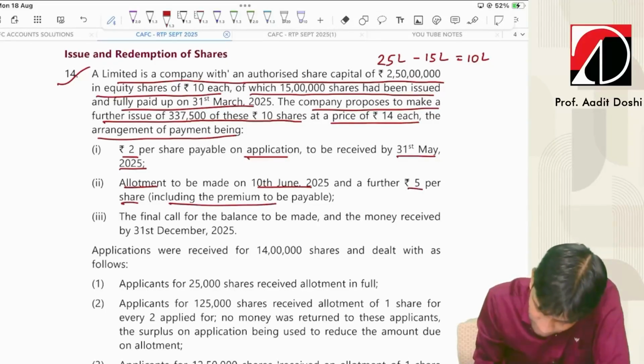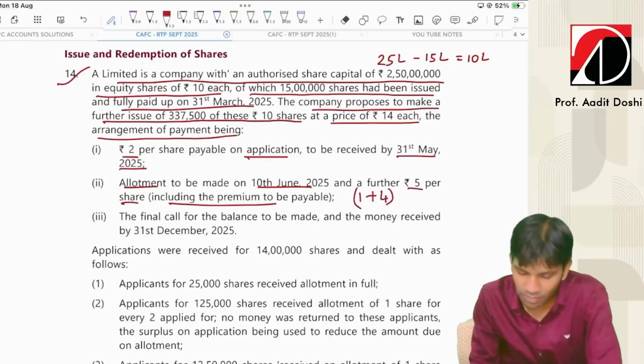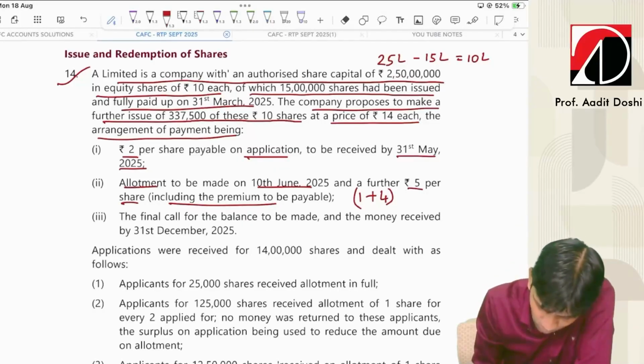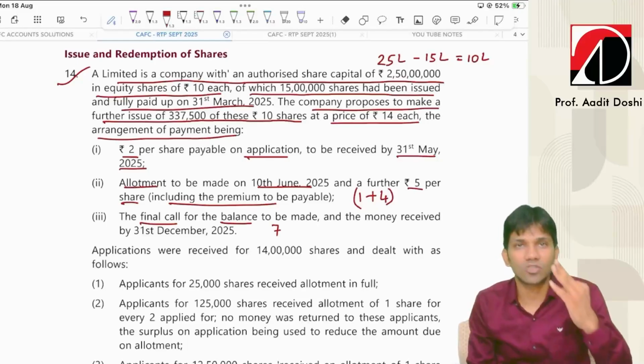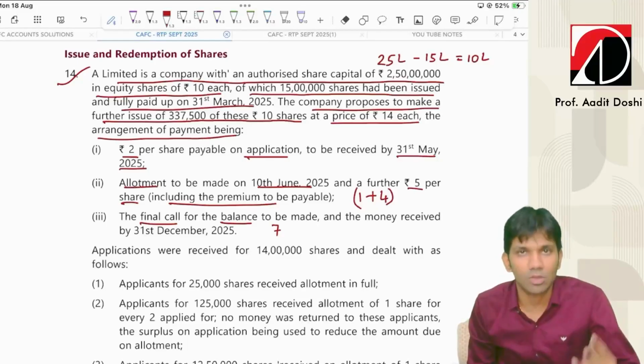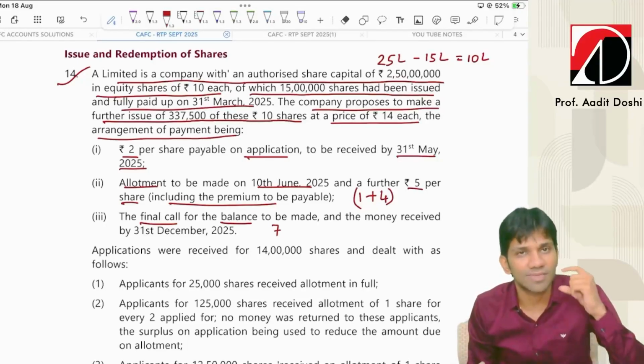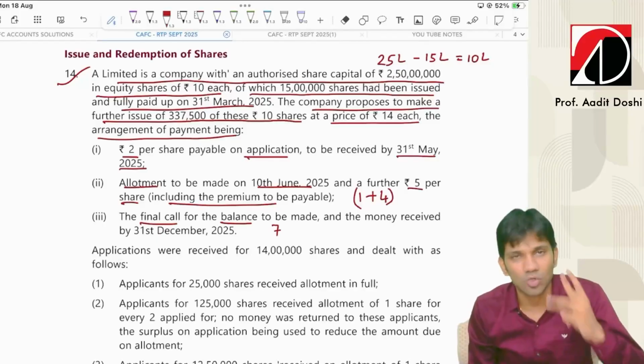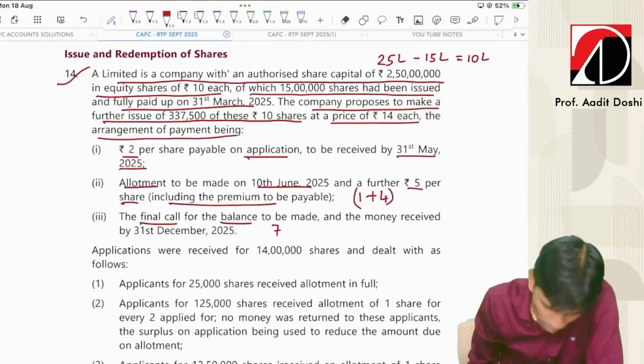So basically it is 1 plus 4: 1 for allotment, 4 premium, because 4 rupees premium. So 5 plus 2, 7, and the final call for the balance will be 7. So basically 3 installments: application, allotment, and final call. With 3 installments we will have 6 entries: 2 for application, 2 for allotment, and 2 for final call.